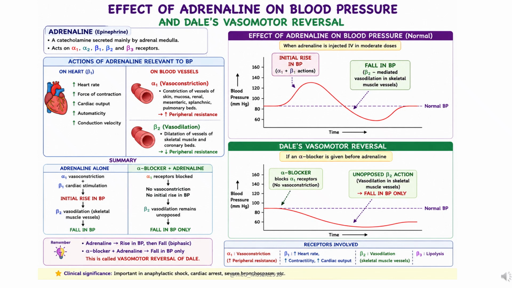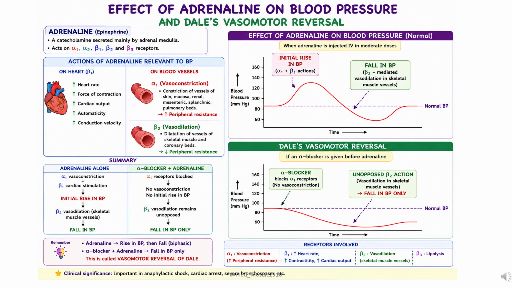After an alpha blocker, alpha 1 mediated vasoconstriction is blocked. Beta 2 mediated vasodilation remains unopposed, and the response seen is a fall in BP. This phenomenon is called vasomotor reversal of Dale.